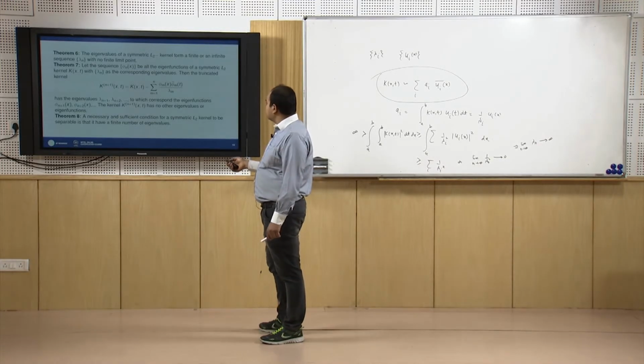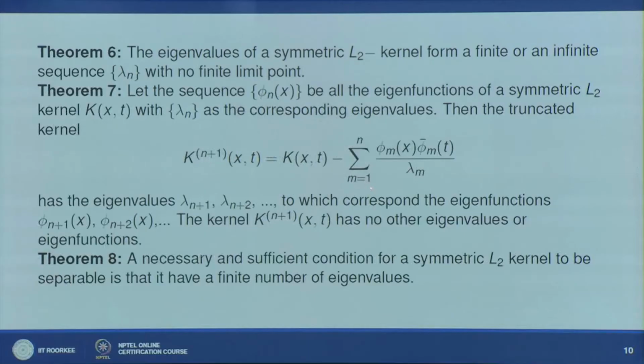K(x,t) minus the sum over m equal to 1 to n of phi_m(x) into a constant, and that constant I am writing as phi_m bar(t) upon lambda_m. So it is an approximation of K(x,t) with the help of the first n eigenfunctions. We call it the (n+1)th truncation of K(x,t), and this is known as the truncated kernel.